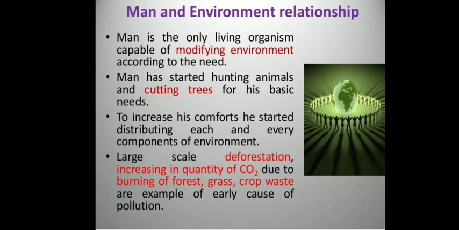at various levels. And due to this there is a large number of deforestation, means forests are getting reduced, which has increased the quantity of carbon dioxide in the environment, which has led to a harmful effect on the environment.